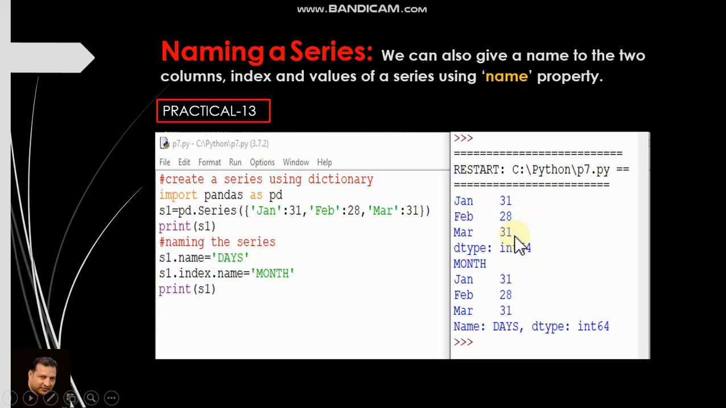Now when naming is done, this name is displayed like this. See, month, because s1.index.name is equal to month. So here the name of index is coming as month and days is coming here. Name colon days, what does it mean? It means now the series has name, which is days.